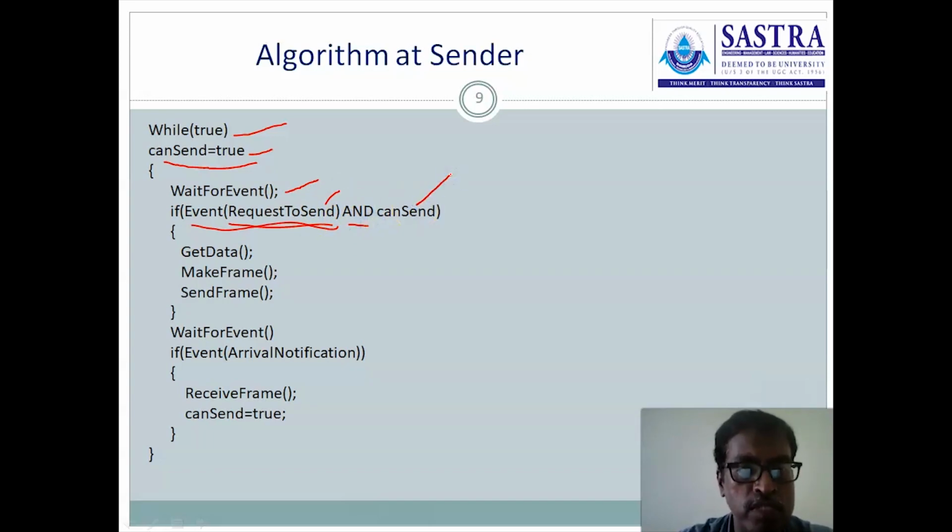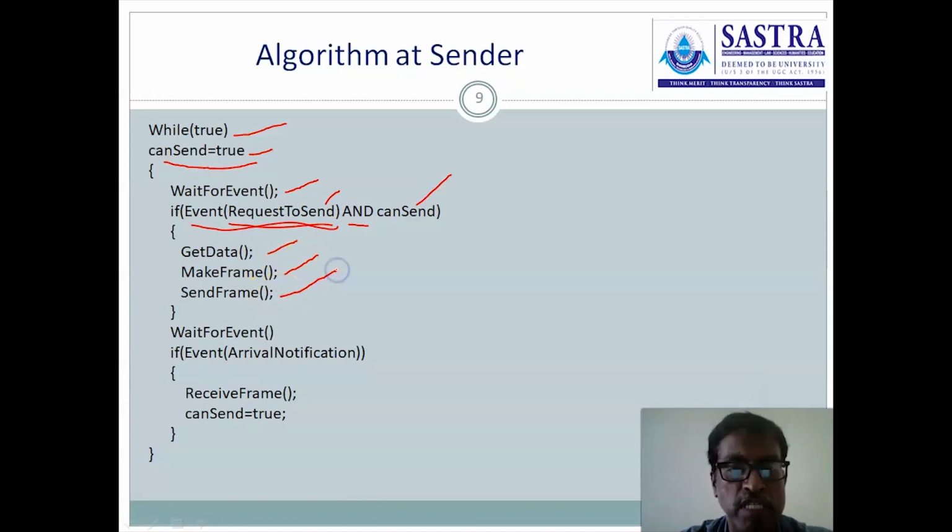And then we have an and condition. If can send is true, only then are we allowing the sender to send data. So both conditions will be checked. If both conditions are true, then control enters here. It executes the get data procedure. The get data procedure reads the data from the network layer. After reading the data from the network layer, it constructs the frame by using the make frame procedure.